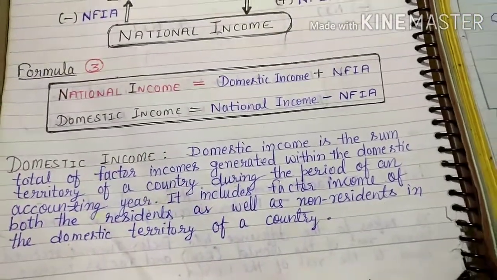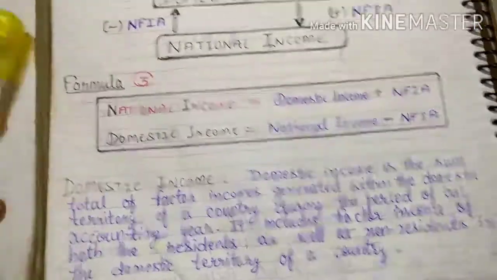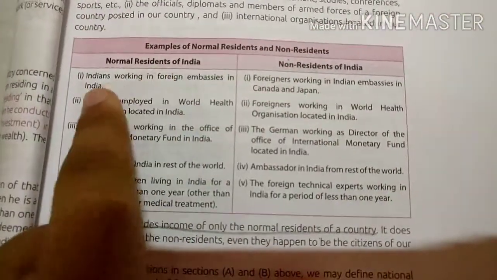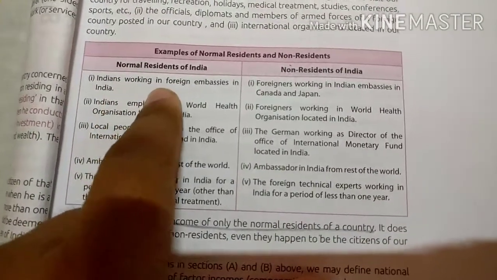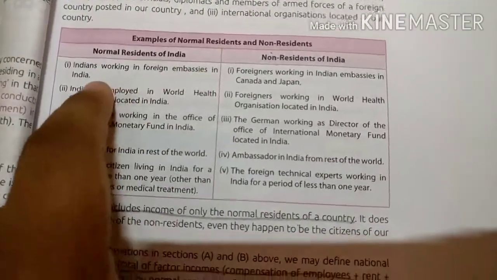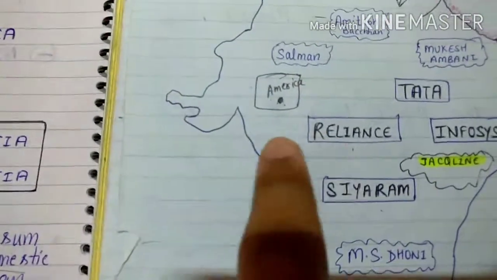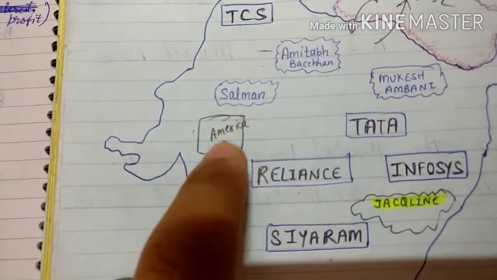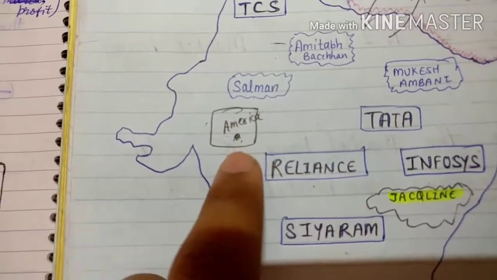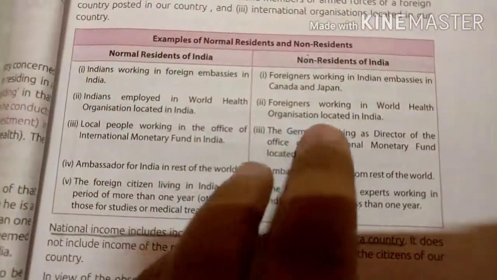If you forgot, I will tell you a few points once again. Indians working in foreign embassies in India, for example in this embassy of America, will be called normal residents of India.